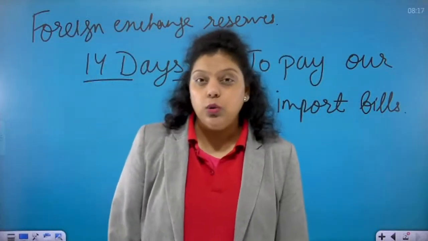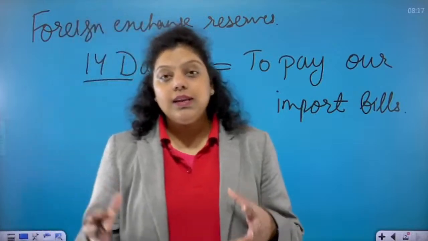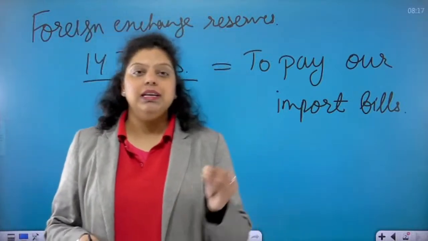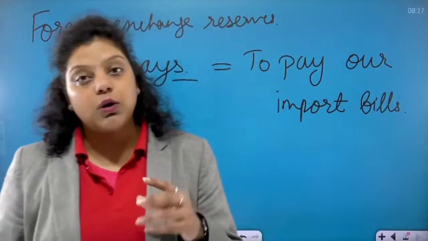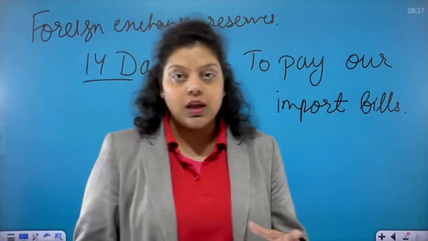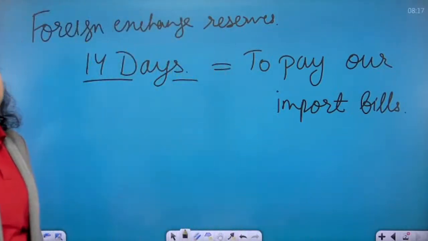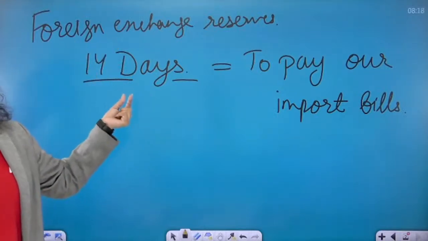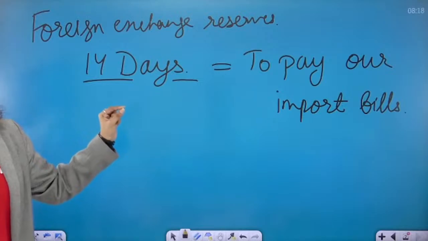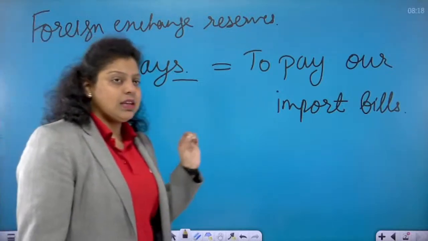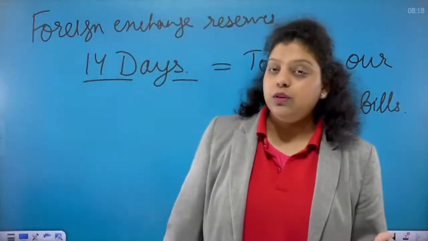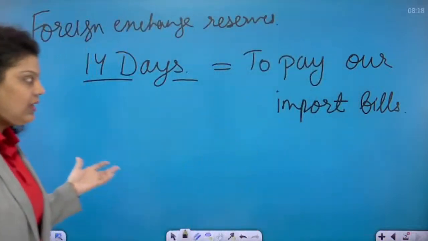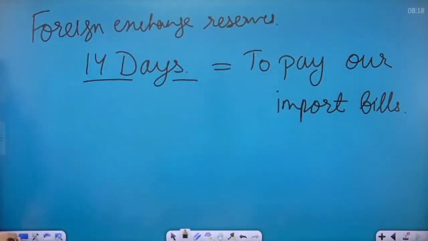I have told you in the open and closed economy session that India was a closed economy, but in tourism and crude oil, we were already importing these goods. So we were not capable of paying our import bills after 14 days, because the foreign reserves were left only for 14 days, only a two-week situation. So it created a demand for foreign currency reserve. That's why we did the LPG. Okay, this is the second reason.